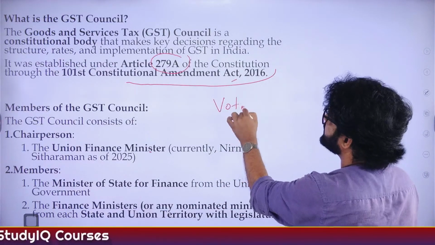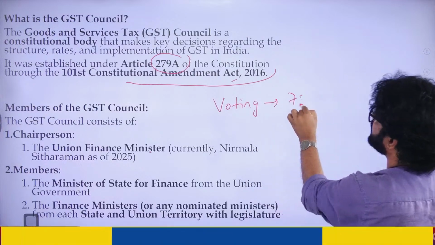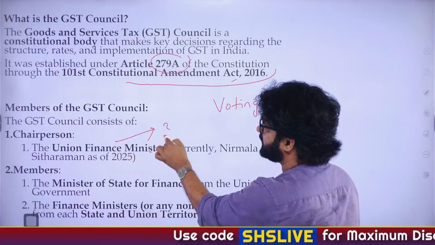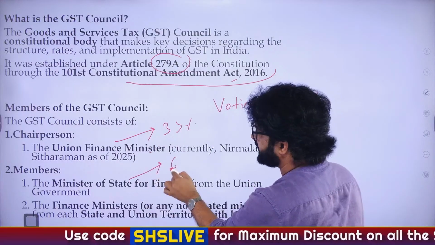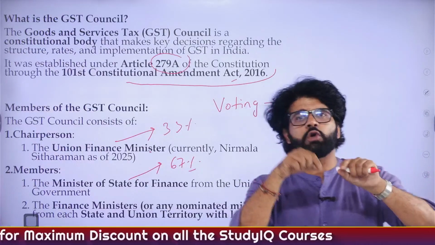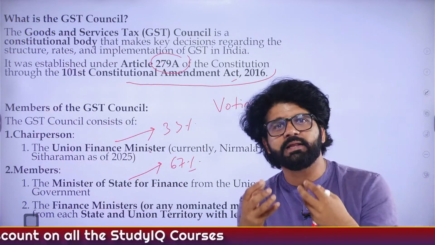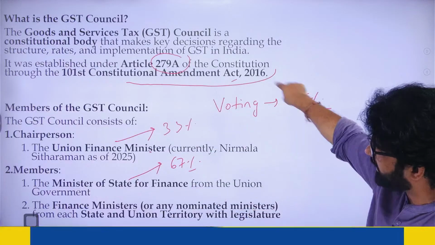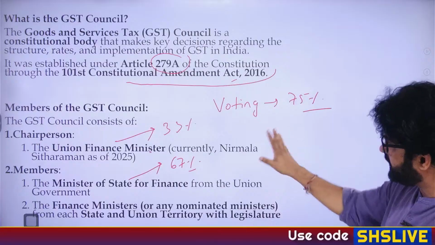And then the main part, voting part, which we have discussed. 75% vote needed for anything to pass. Now here the weightage is like center has 33% weightage, states have 67% weightage. These are all factual numbers. Just like we have talked about input tax credit and their utility and how it works, you also have to understand how this voting system works. Let me give you an example.